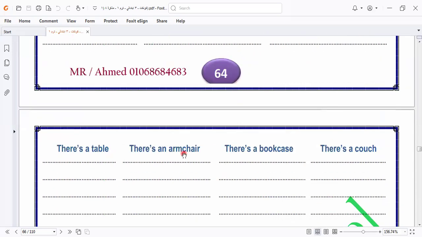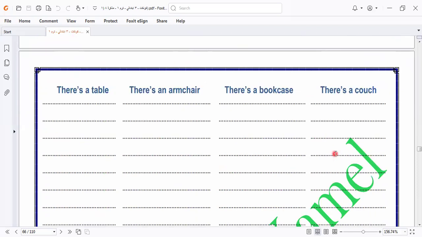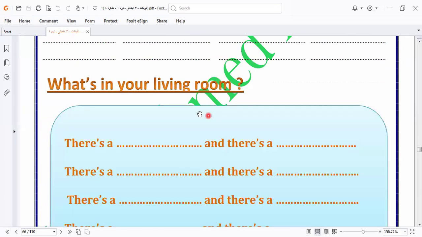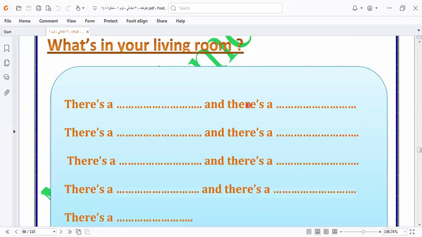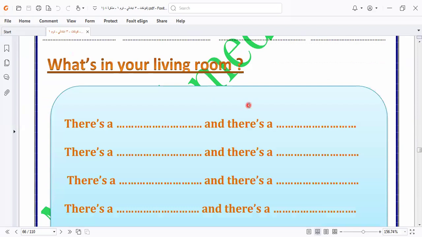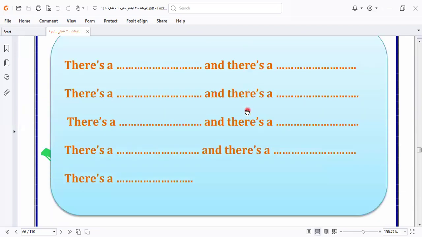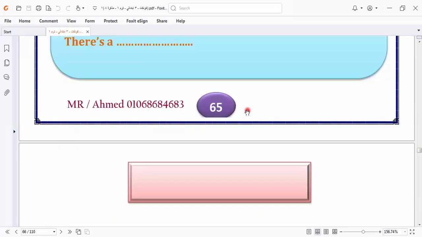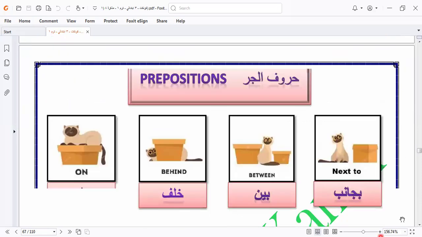There is a table. There is an armchair. There is a case. There is a couch. What's in your living room? Here, in the previous page, we know the living room. What are the things in the living room? I leave this for you to do by yourself. Okay, we know it, and you can do it by yourself.